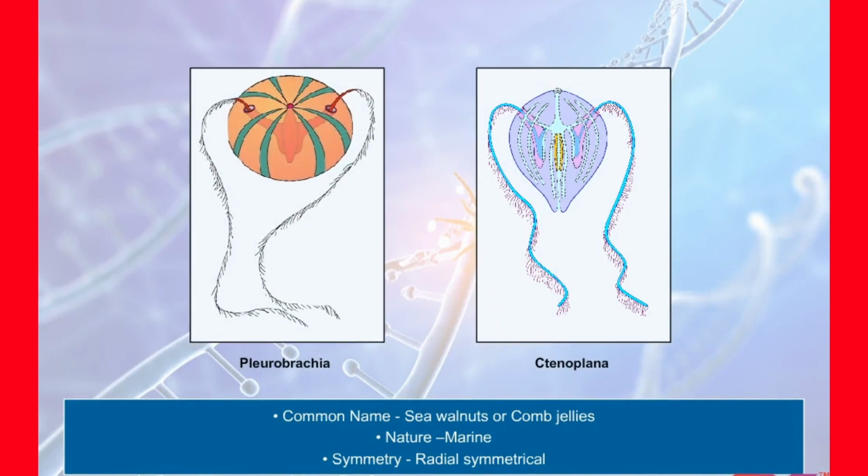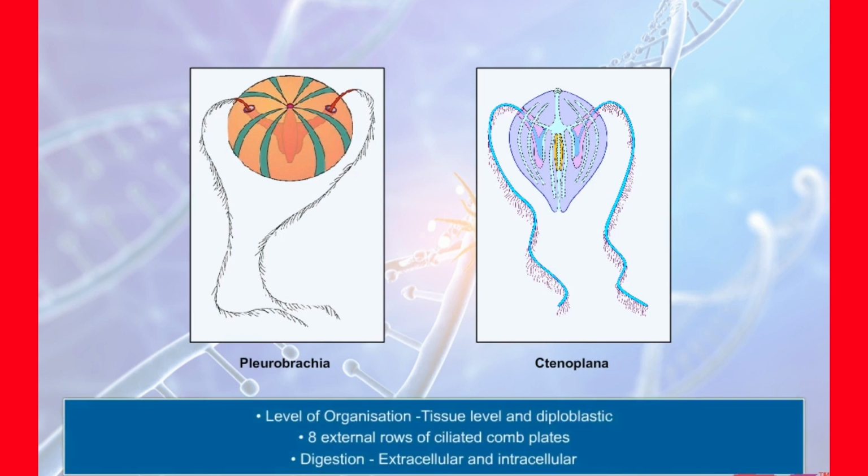They are exclusively marine and possess radial symmetry. They are diploblastic organisms with tissue level of organization. They have 8 external rows of ciliated comb plates which help in locomotion. Both extracellular and intracellular digestion occurs.